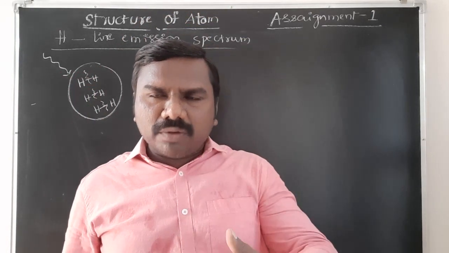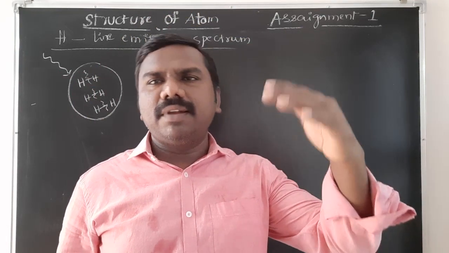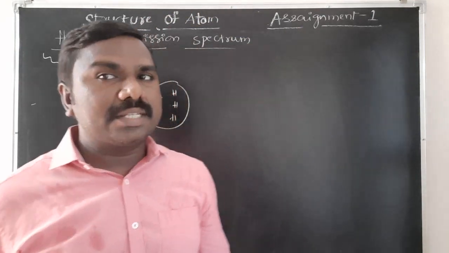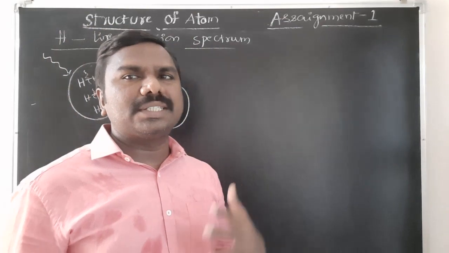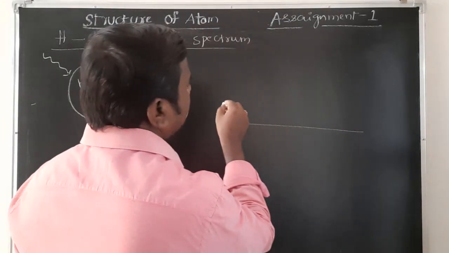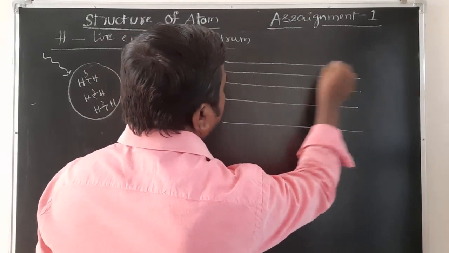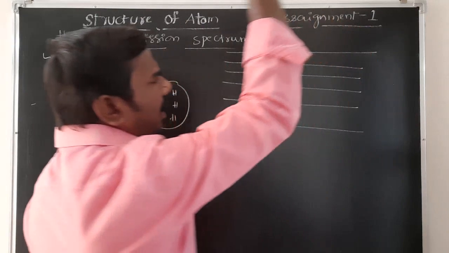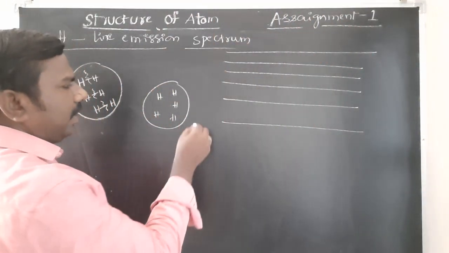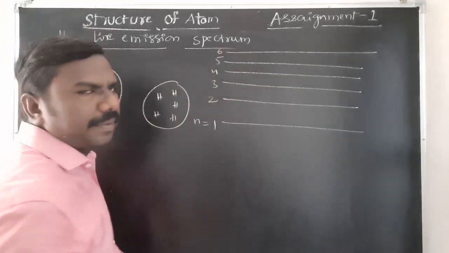While coming down, they will come to the first level, second level, third level, etc. In such cases, how will the spectrum be obtained? When you observe the spectrum, students, first line, second line, third line, and so on, infinite lines are there. n equals 1, 2, 3, 4, 5, 6, etc.